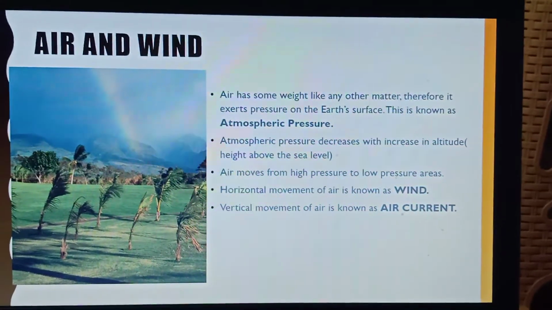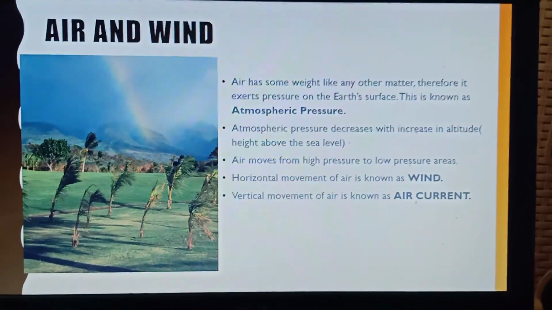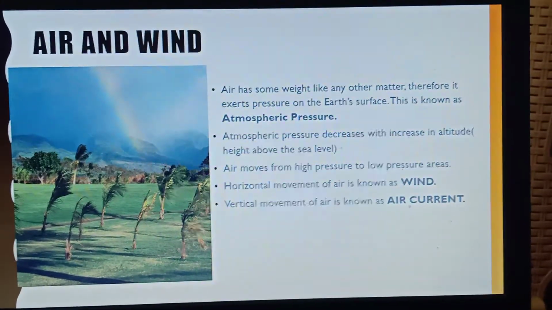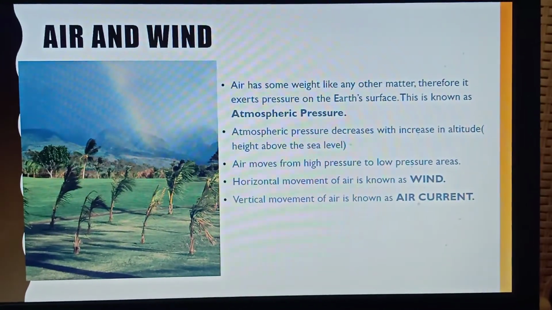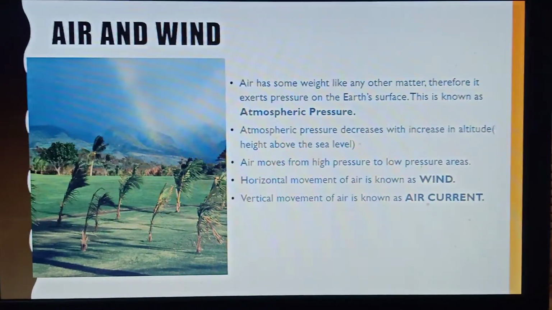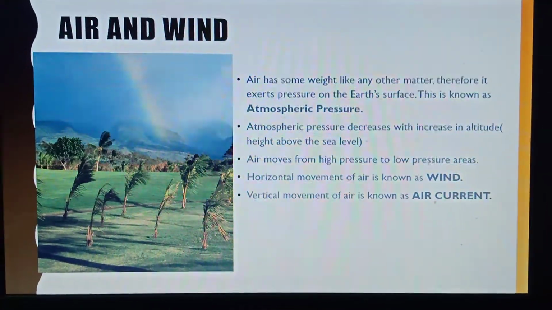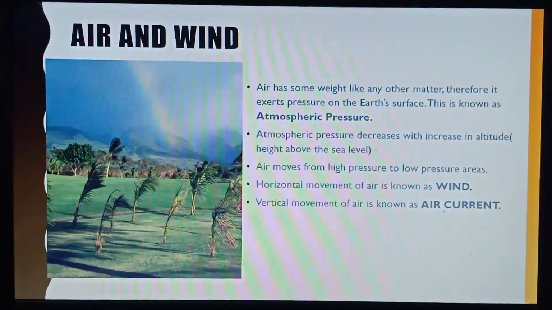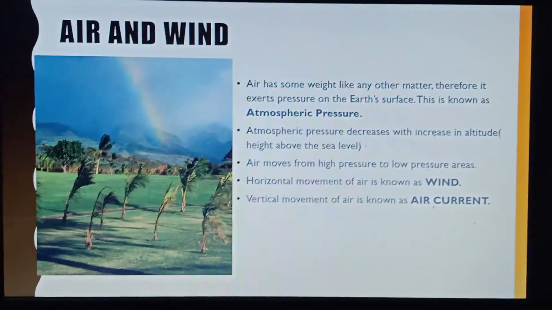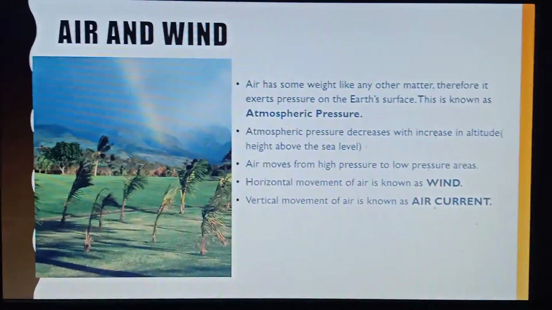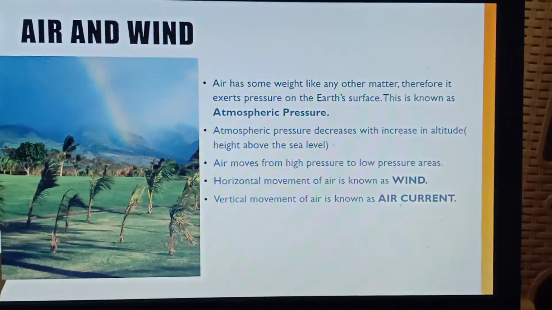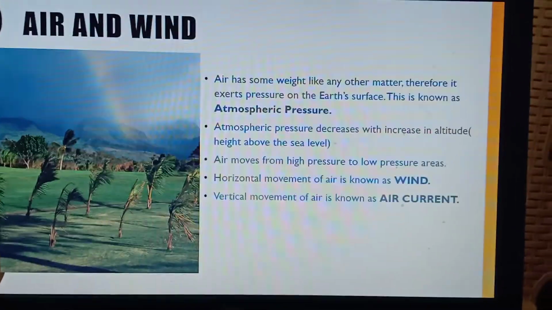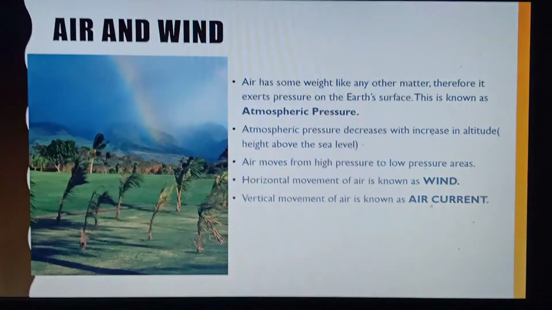So this horizontal movement of air is known as wind. And when air moves vertically, that means upward movement, top to bottom or bottom to top, not right or left, but up and down, this is known as the vertical movement. And when air moves like this, it is known as the air current.